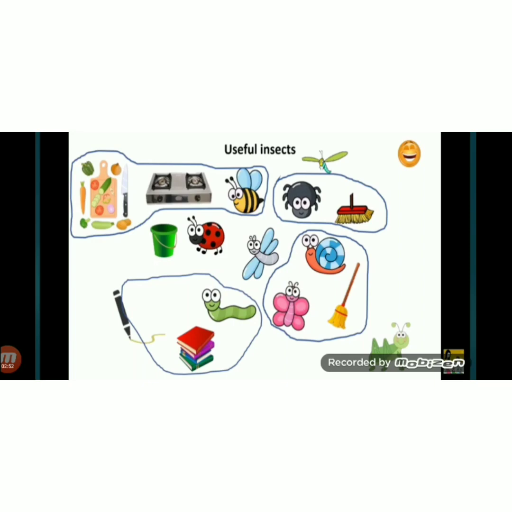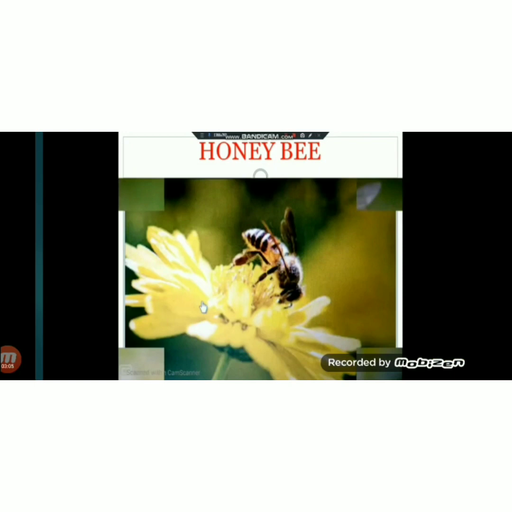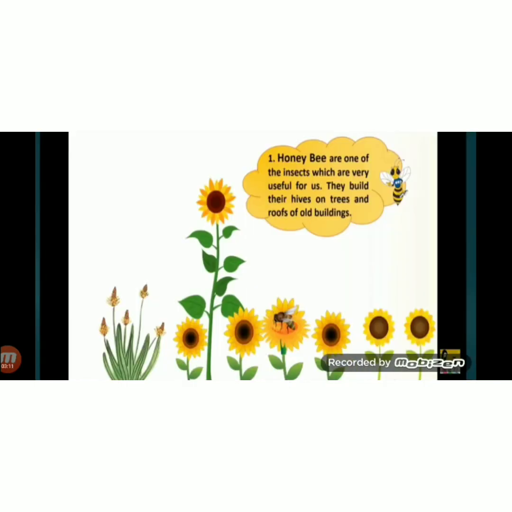Now students, let's see about useful insects. Do you think insects can also be useful for us? Yes, some insects are very useful for us. Here is the honeybee. Honeybee is a very useful insect.